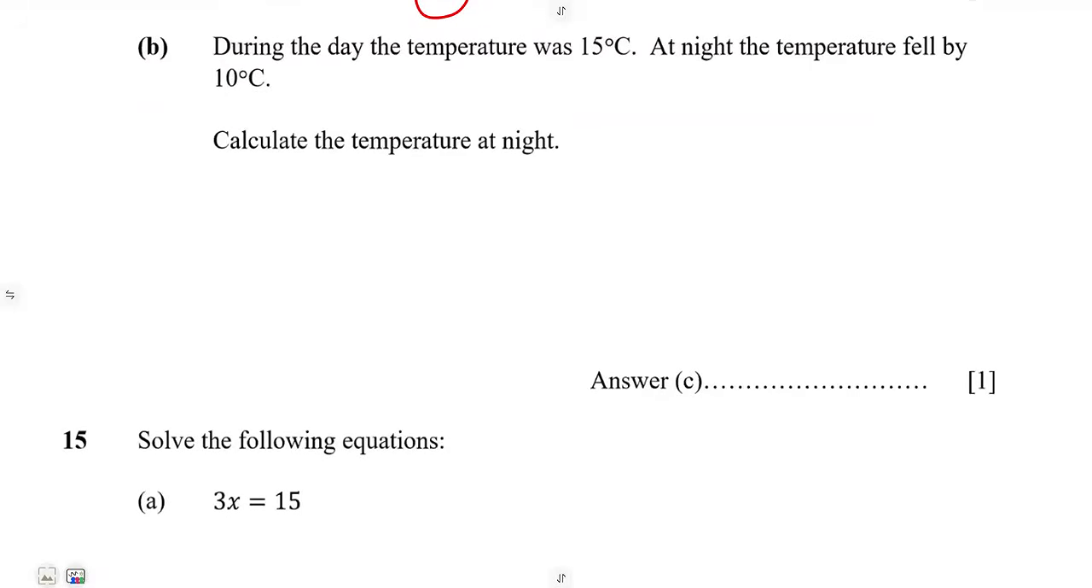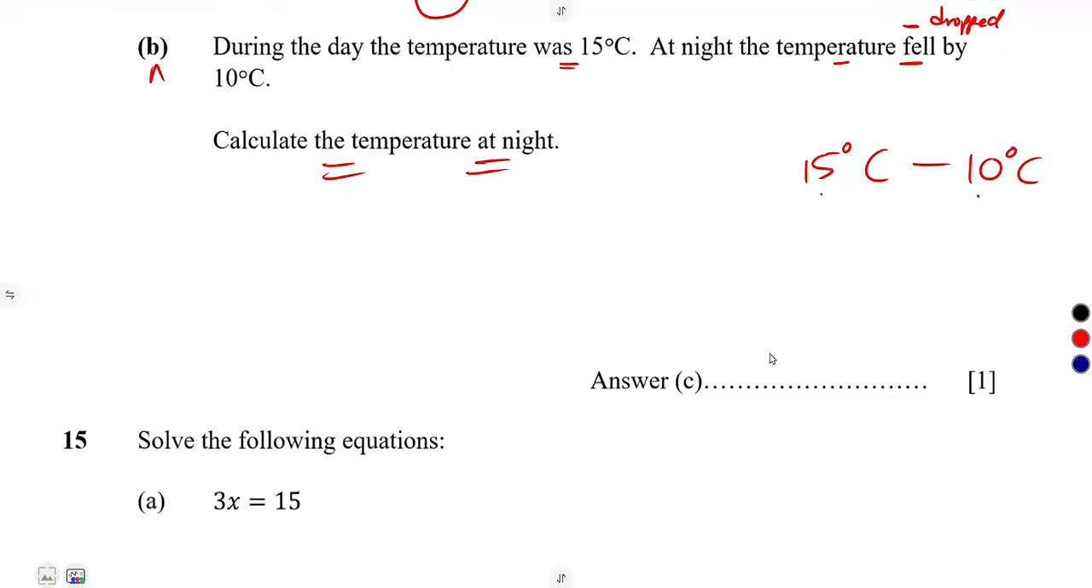Then B, during the day, the temperature was 15. So the temperature initially was 15. Then at night, the temperature fell. That's a negative. It fell by 10, changed by a negative. So calculate the temperature at night. When it dropped by 10, subtract 10 from there. For an increase, you add. But this is a drop, so you subtract: 15 minus 10, that's 5. So it's going to be 5 degrees Celsius. That is the temperature that we had at night. Just like that.